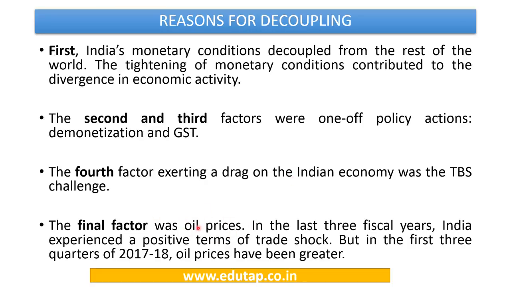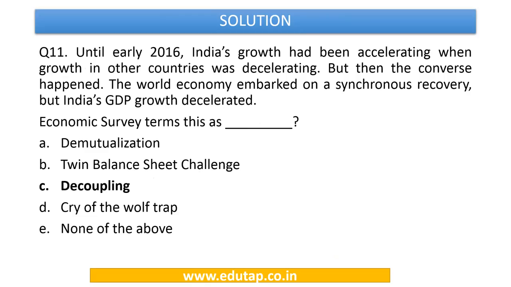Now in the last 3 years, India experienced a positive trade shock, but in the first 3 quarters of 2017, oil prices have been greater. So this is influencing the GDP growth of the Indian economy. So now we can easily answer this one: the answer to this is going to be decoupling of the Indian growth from the global growth. That is option number C.